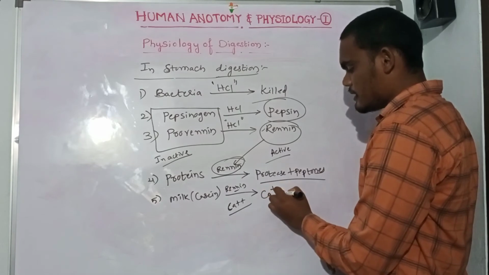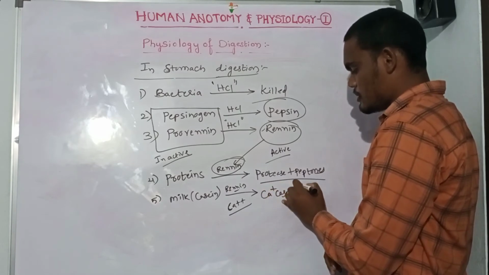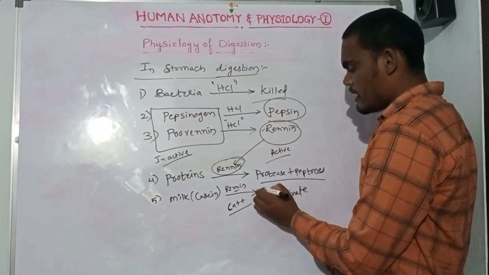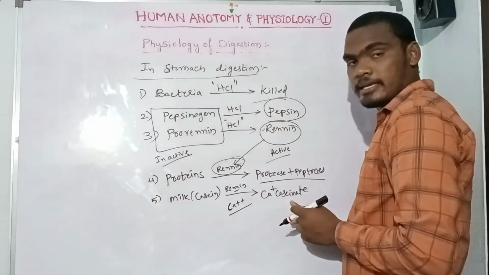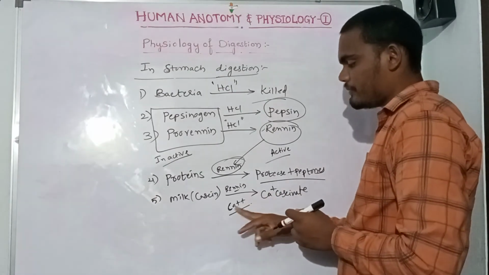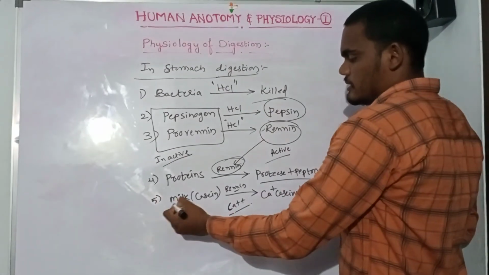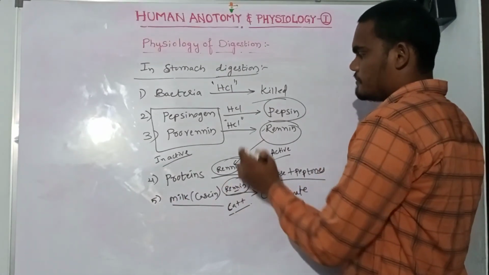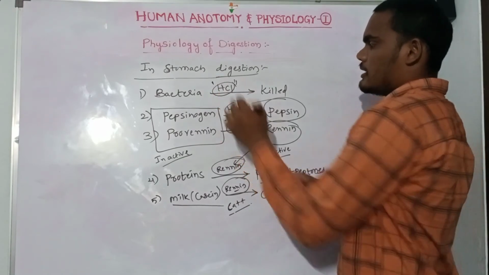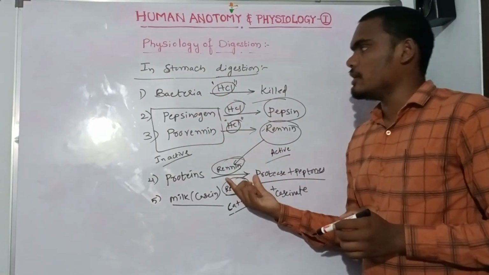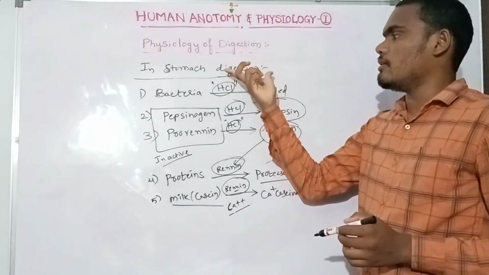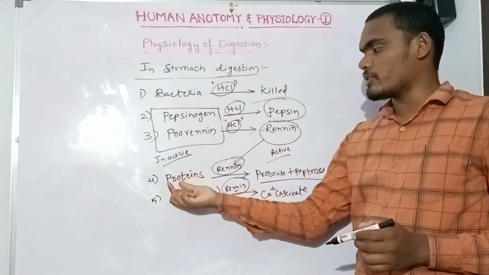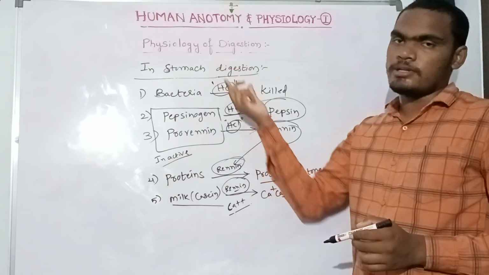So that is the action of enzymes in the stomach on different types of proteins.